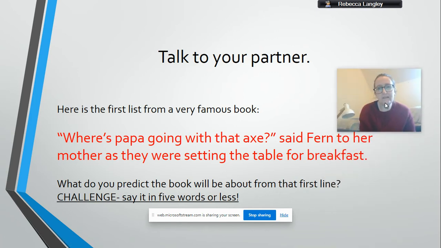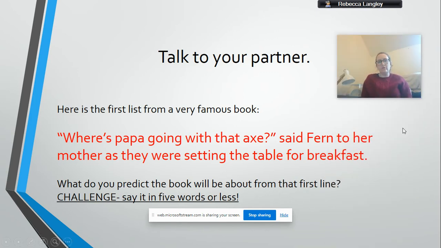So it says talk to your partner, but obviously your partner is now your mum, dad, brother or sister. Here's a first line from a very famous book. I'm not going to tell you what it is yet. So the first line is, "Where's Papa going with that axe?" said Fern to her mother as they were setting the table for breakfast. So what do you predict that this book will be about just from the first line? And can you say it in 5 words or less? So what do you predict it might be about?